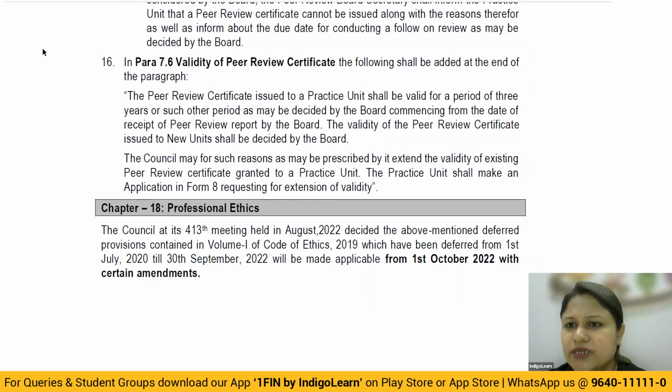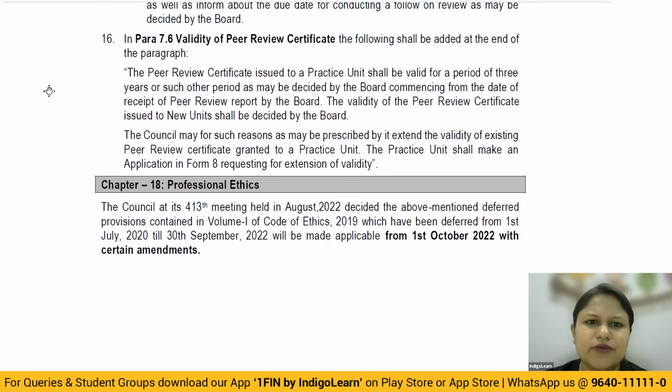Then one thing is, once peer review is conducted, the certificate will be valid for a period of 3 years. As of now, that is the understanding. For the new units, validity will be decided by the board and the guidelines will come up. Whenever the guidelines are there, we'll understand it. So that was regarding the peer review.